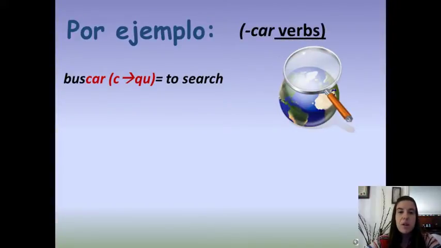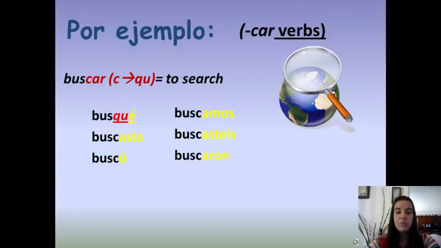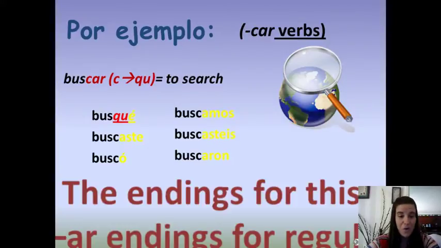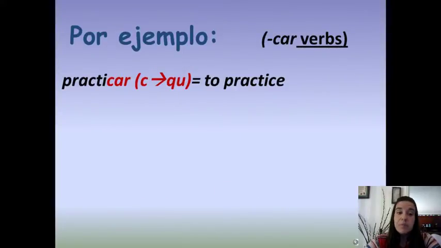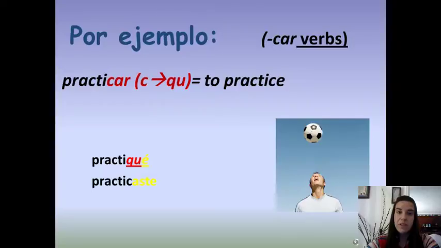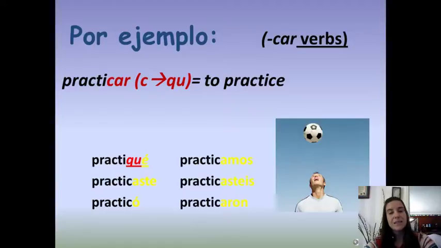So here's an example of another car verb, buscar, which means to look for. If you conjugate it in the yo form, you get busqué. And then the rest of the verb stays the same: buscaste, buscó, buscamos, buscasteis, buscaron. So notice the C only changes to QU in the yo form. Here's an example of a car verb, practicar, changing to practiqué for yo. And then it's normal in the rest of the forms: practicaste, practicó, practicamos, practicasteis, practicaron.